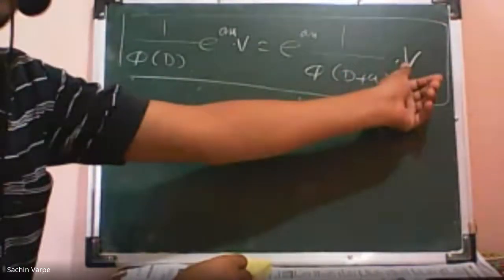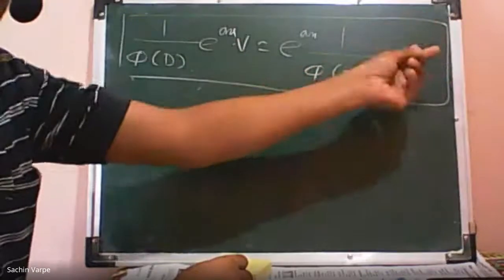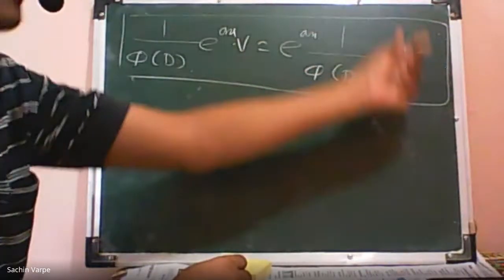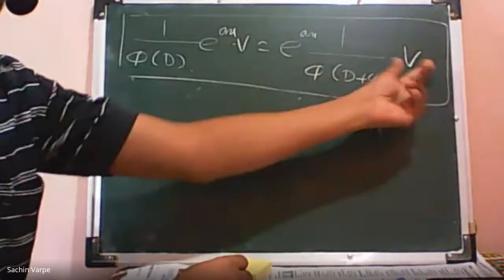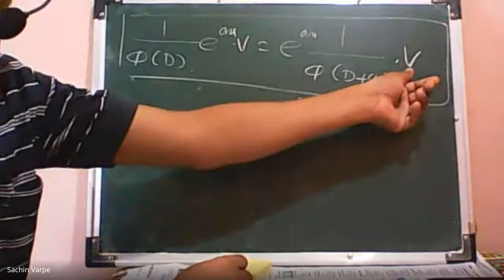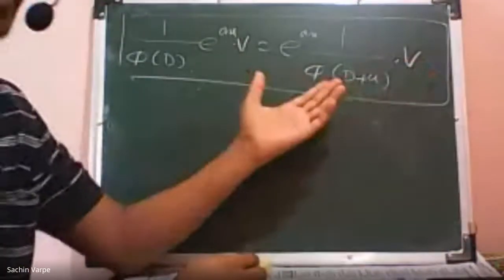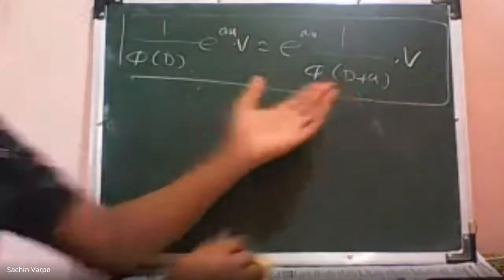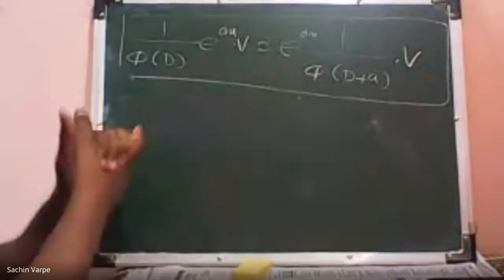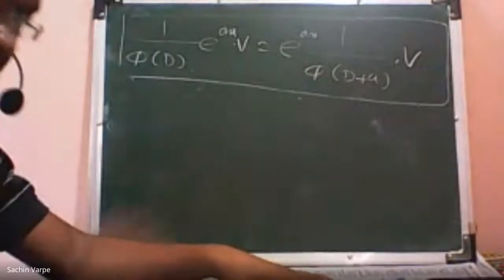If v is a sine function, then we know the case for the sine function. If v is hyperbolic, then we know the case for the hyperbolic function. If v is a polynomial function, then we know the case for the polynomial function, like this. That's just the last case, isn't it? So in this way, we can proceed with the further cases. Let us solve one example on this case and then we'll stop with this case.